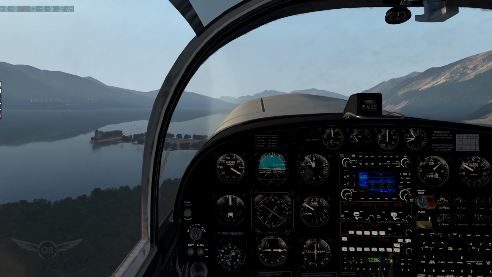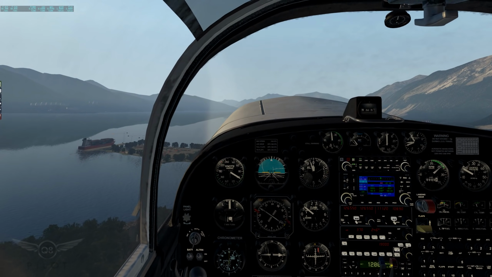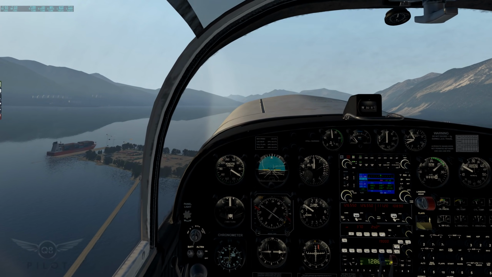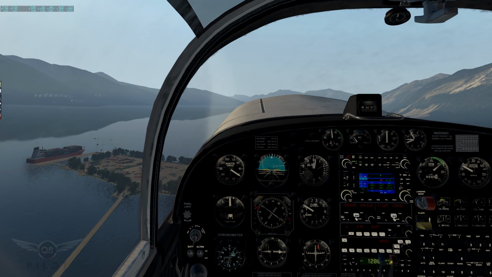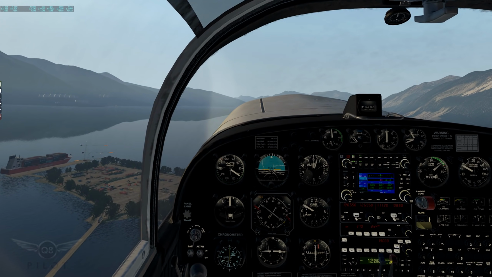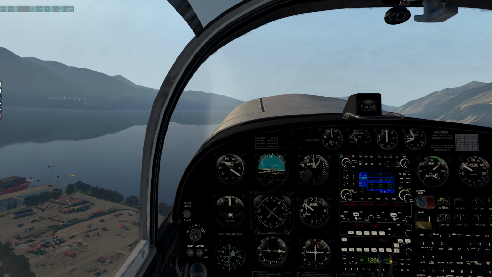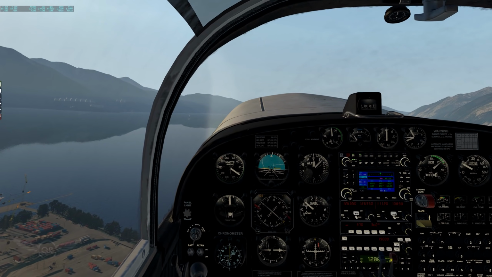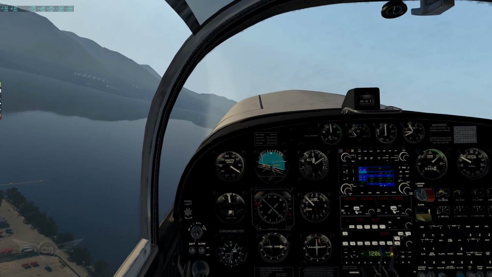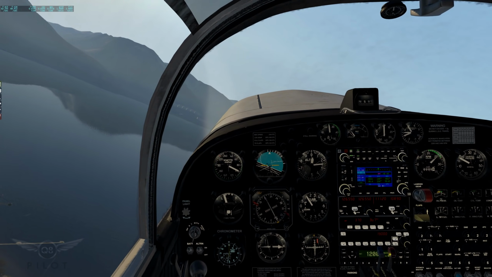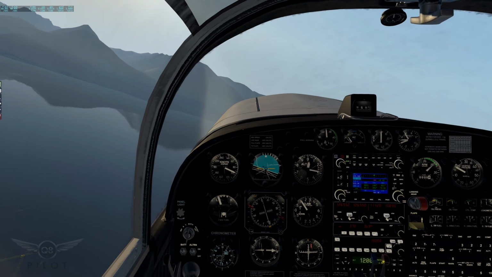Very smooth. By the way, Real View is what I use for the head shake, and it works perfectly in this version of X-Plane. Again, no stuttering while we turn. Very, very smooth experience.